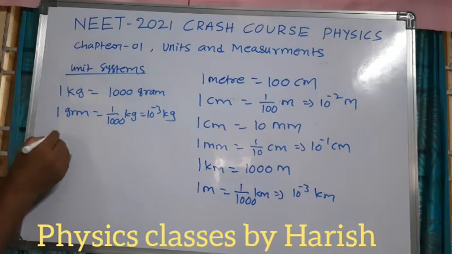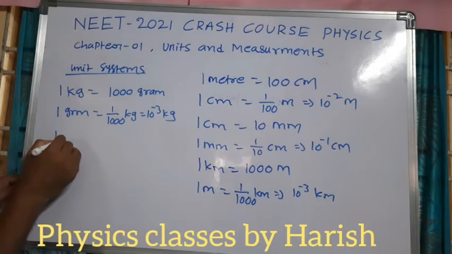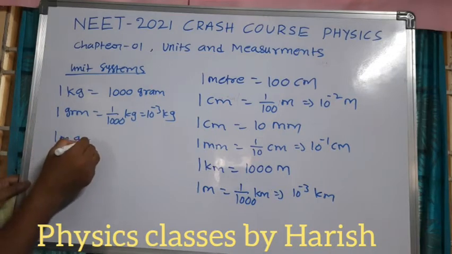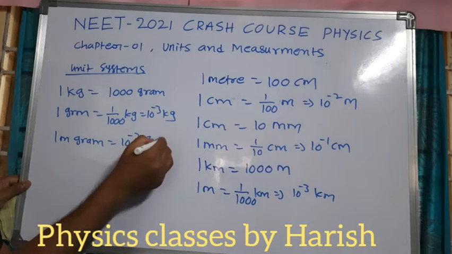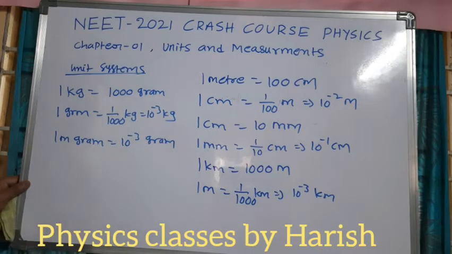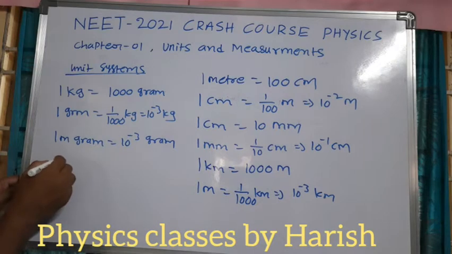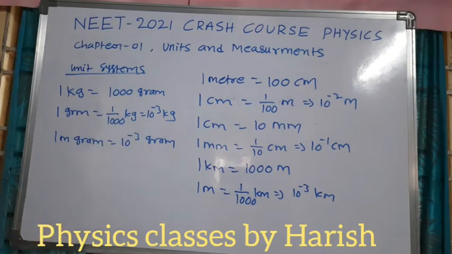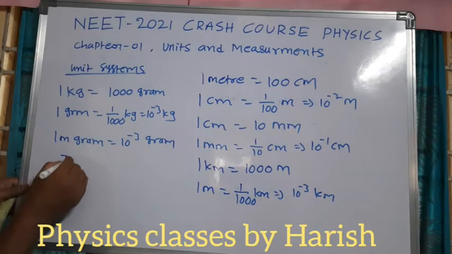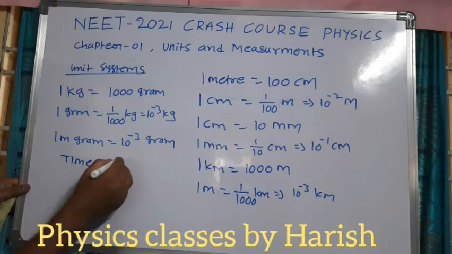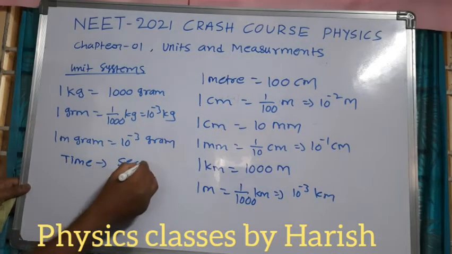Okay, 1 milligram is equal to 10 power minus 3 gram. So this is enough in the case of mass: kg, gram, milligram. That's it. And the next one is time. Time is the same. General unit is second.